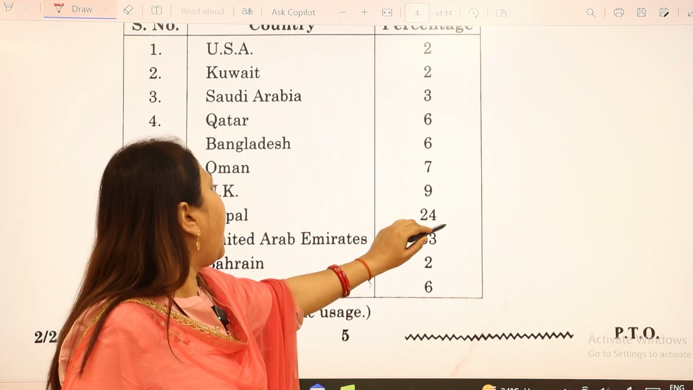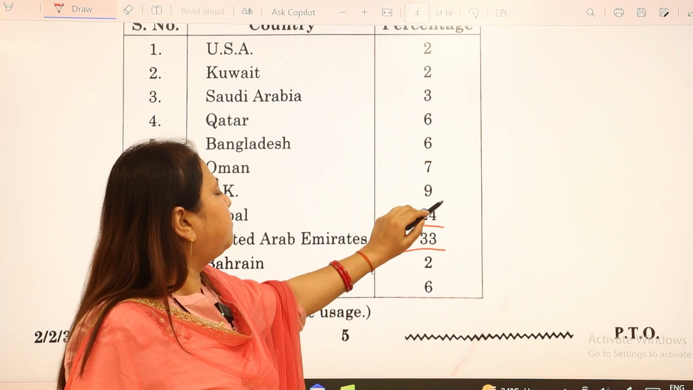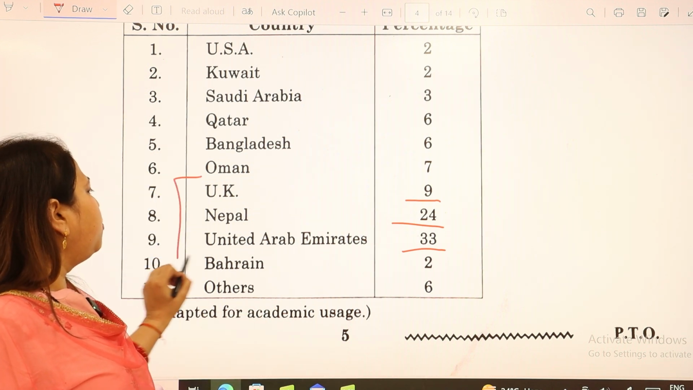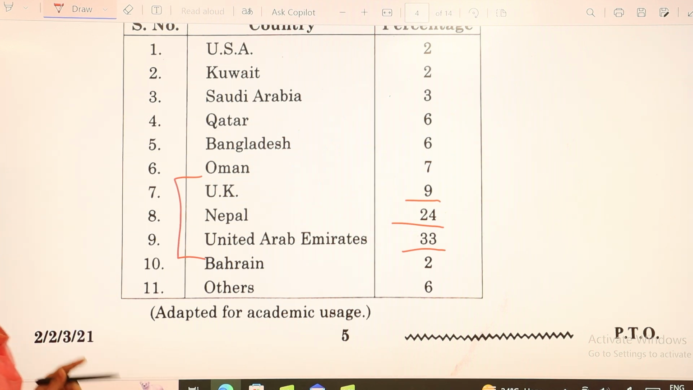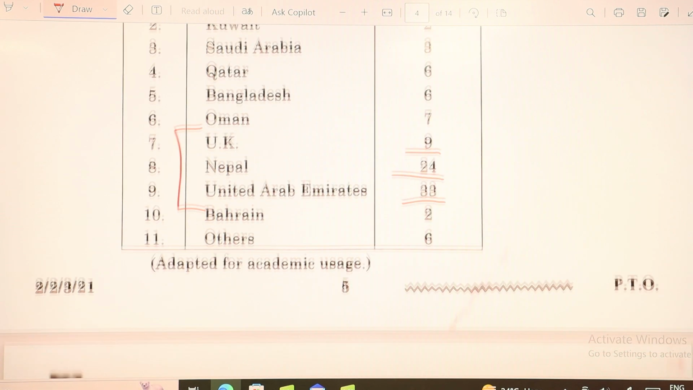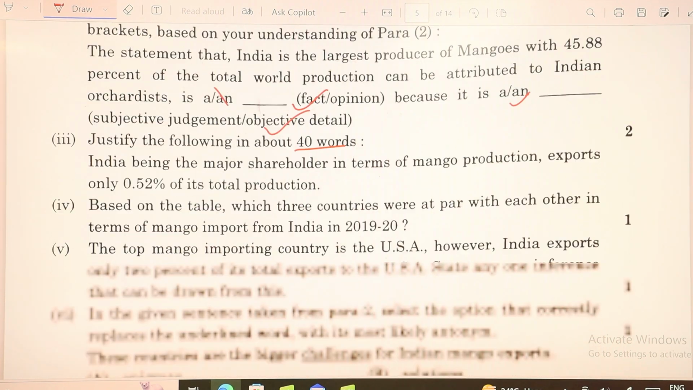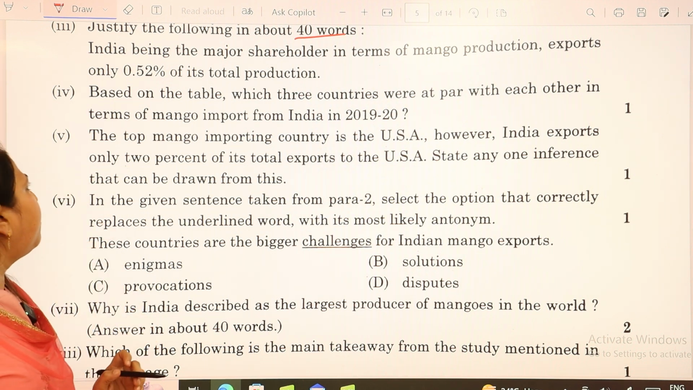To which we have 24, 33, and then the maximum other number is 9. So the 3 countries would be UK, Nepal, and United Arab Emirates. This would be the answer number 4.